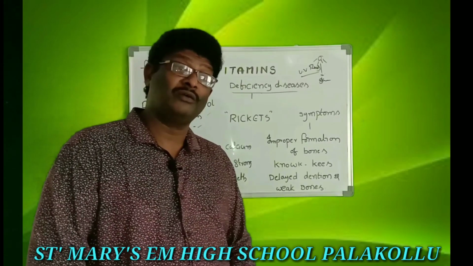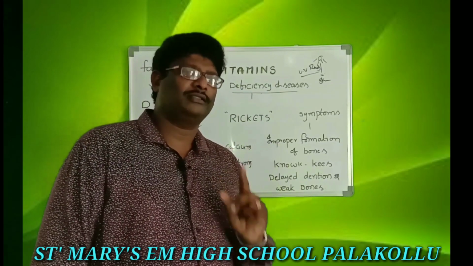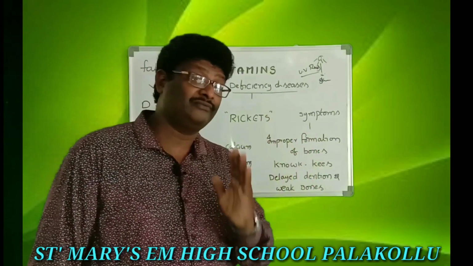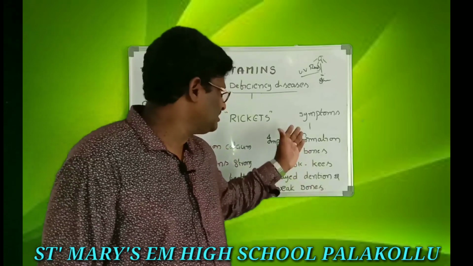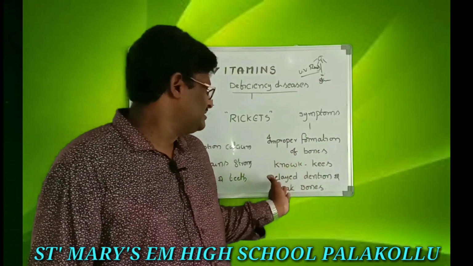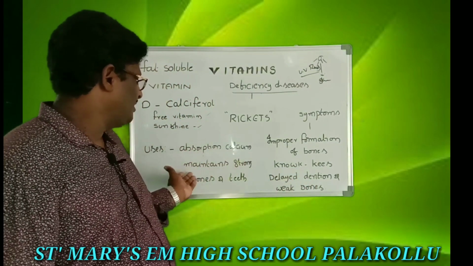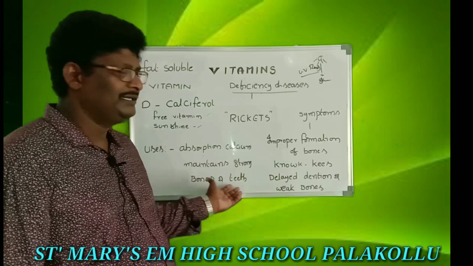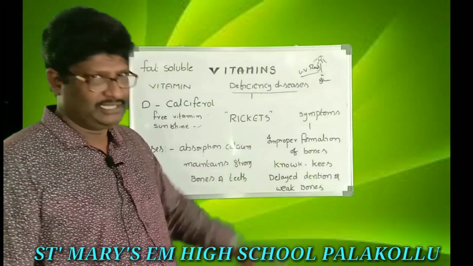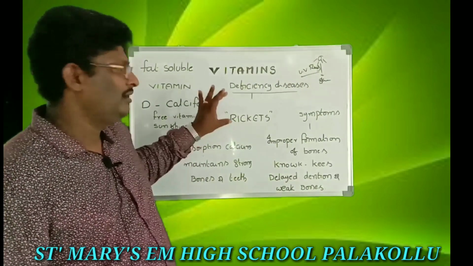So these are the diseases: improper formation of bones, knock knees, delayed dentation and weak bones. These are the uses. The main disease is called rickets.